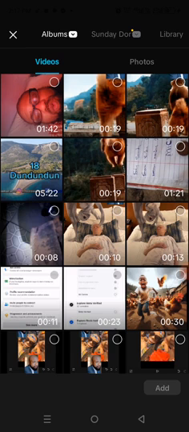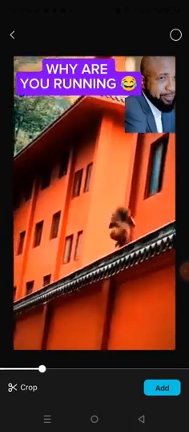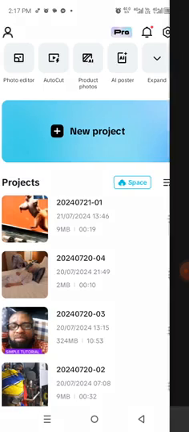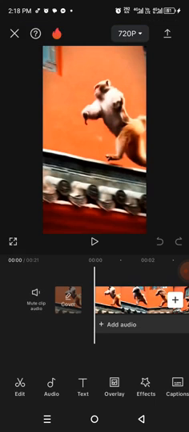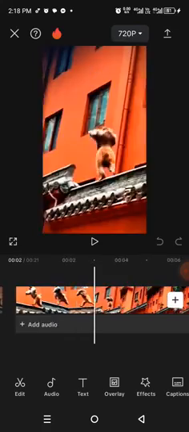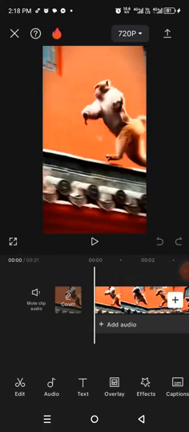You add the video. So for me now, I want to use this very one. Why are you running? Okay, wait. It is smoky. Let me use the raw one. This is the video here. Okay. You add this video. This is the one I want to use. I add it to my timeline. This is the timeline. So I add it here.